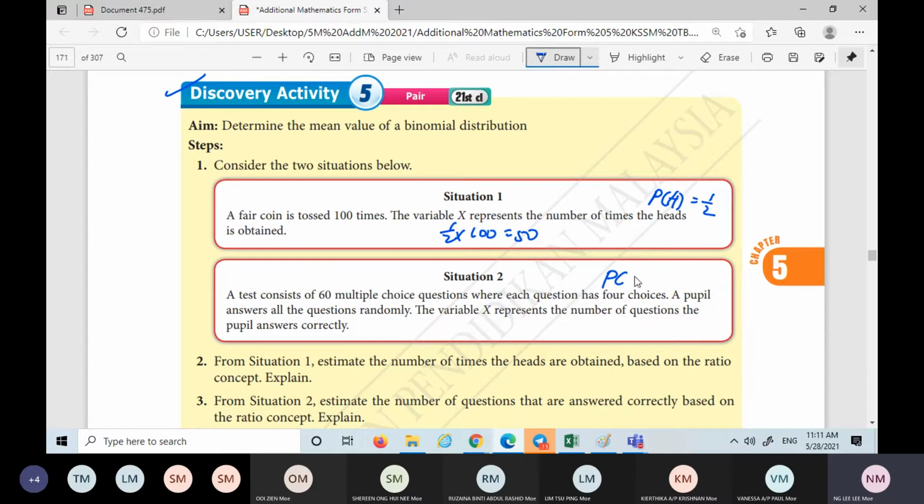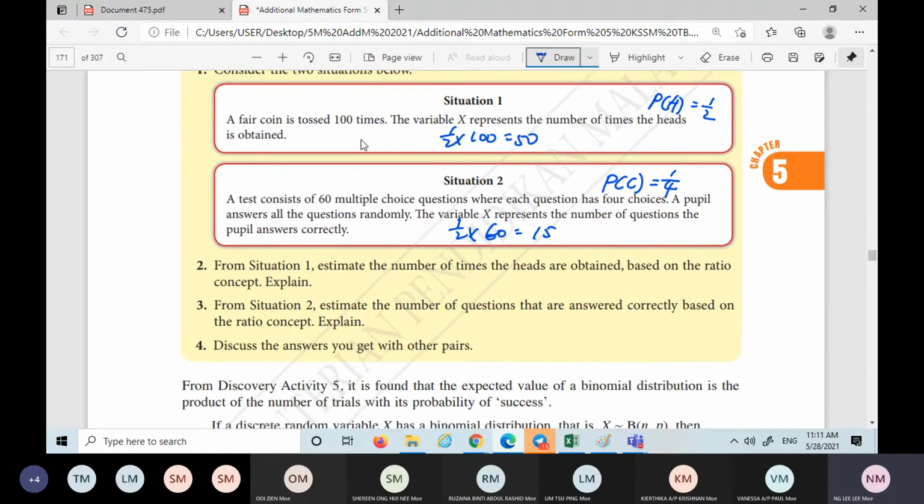Let's say you put all C. The probability for C to be correct is 1/4, because altogether there are 4 choices and C is one of them. So 25%, which is 1/4. You get 1/4 times 60, then you get 15. This is how we calculate the mean, exactly the same formula.